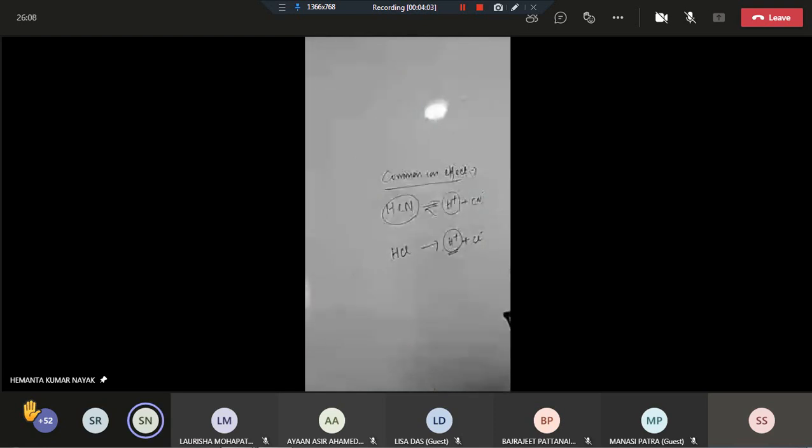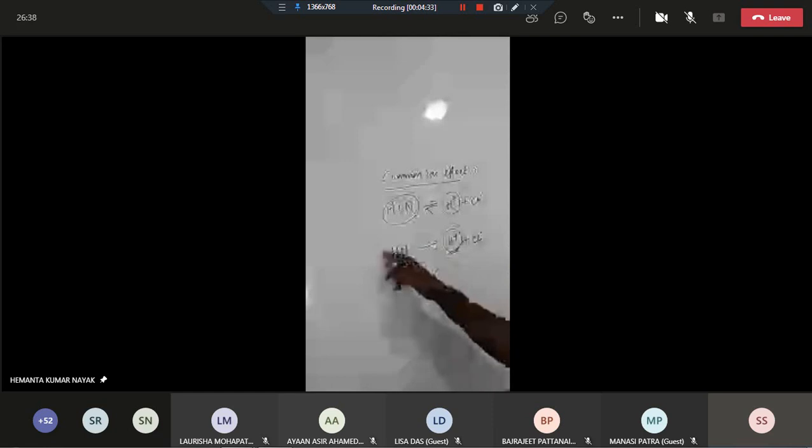Yes, sir. This phenomenon is known as the common ion effect. What do you mean by common ion effect? Due to that common ion, here it is H plus ion, the dissolution of hydrogen cyanide is suppressed. So this is called the common ion effect. And always listen, the electrolyte which is added to suppress the degree of dissolution of a weaker electrolyte should be a stronger electrolyte. So here hydrochloric acid is a stronger acid than hydrogen cyanide. Definitely HCl is a stronger acid. Correct. One more example.